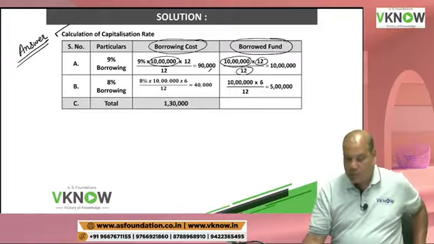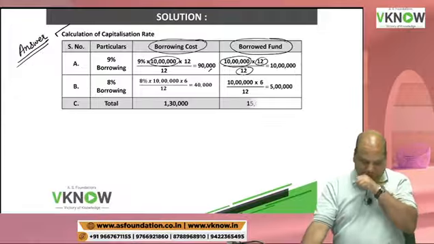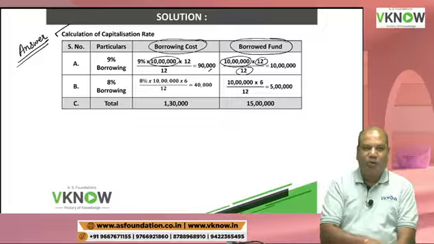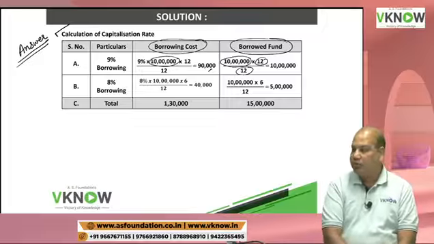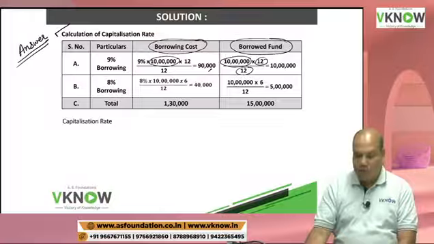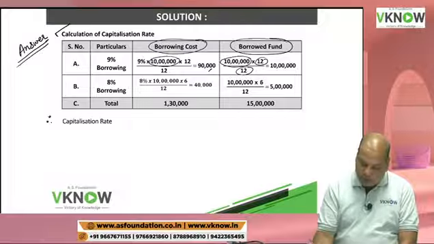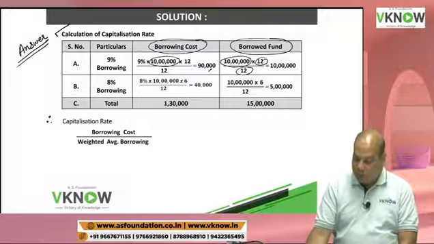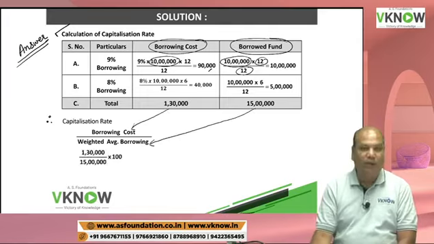Take the total. Total borrowing cost is 1,30,000 and your average borrowing is 15 lakh. So therefore, you will write down: capitalization rate is equal to this borrowing cost divided by this weighted average borrowing.